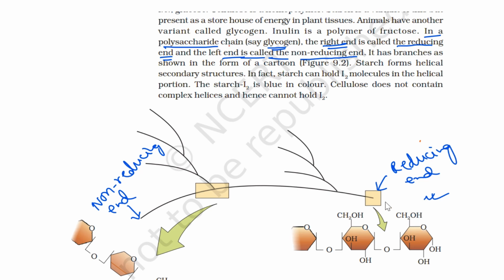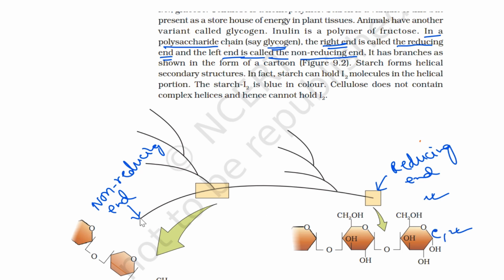Because in this case C1 carbon is free. That means the CHO group is attached with C1 carbon. C1 is the anomeric carbon. So the CHO group is free here. It is not involved in the glycosidic linkage. So due to the presence of a free CHO group, it has reducing power.